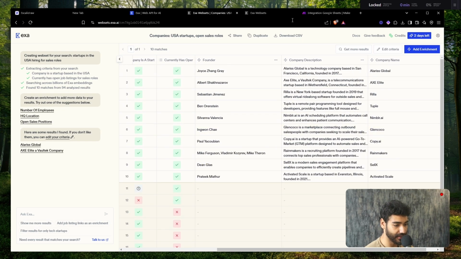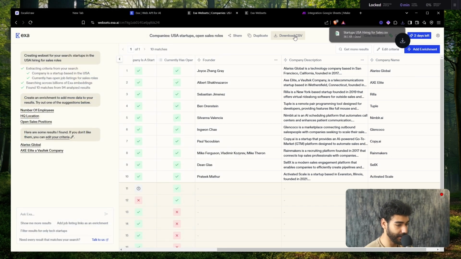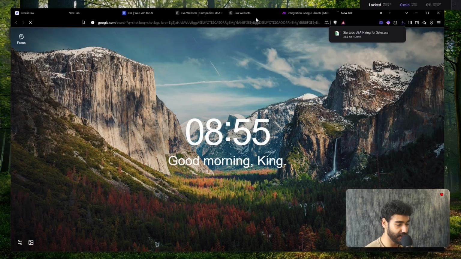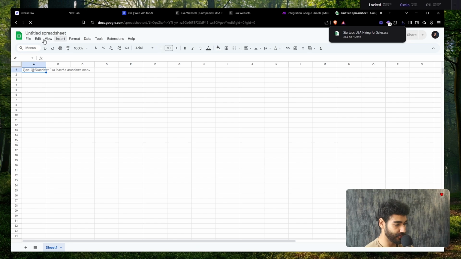Awesome. So I can just now download my CSV. Click on download CSV, and then let's just name this startups USA hiring for sales. Right? So the next thing is you're going to go to sheets.new. And we're just going to upload our lead list to Google Sheets.